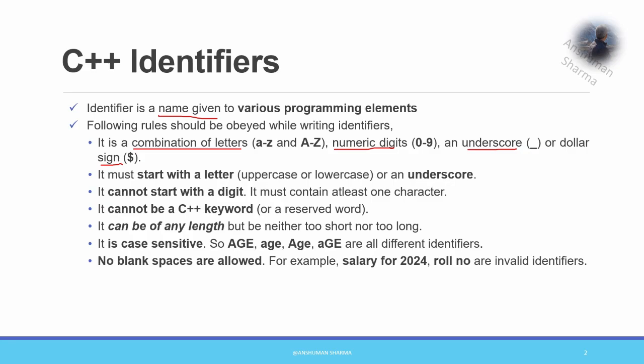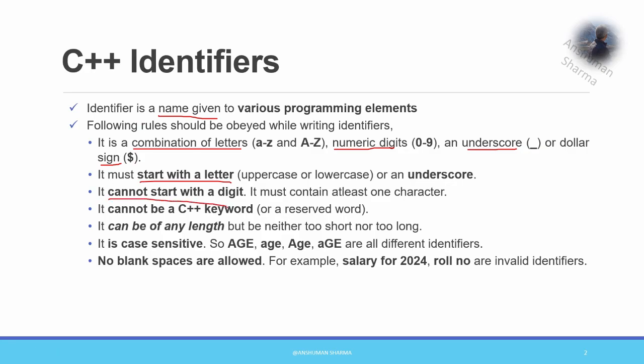So while writing this particular identifier, we have to make sure that we can type certain characters: letters, digits, underscore, and a dollar. Second, it must start with a letter, whether uppercase or lowercase, or an underscore, but it should start with this, not anything else. If it does, it is an error. We'll be discussing a few examples by making a program, and you can come to know later. Then, it cannot start with a digit.